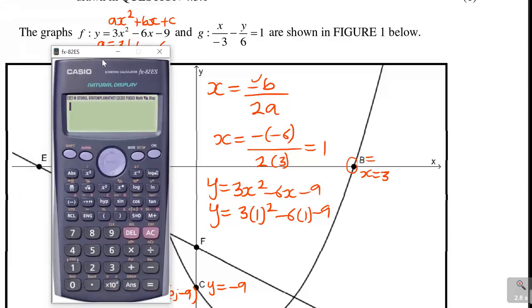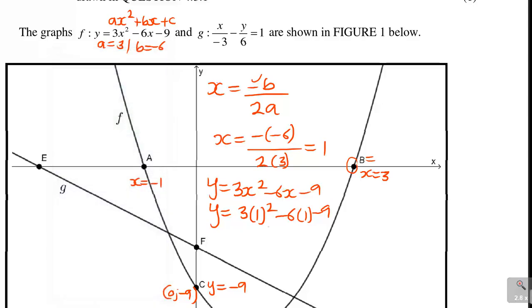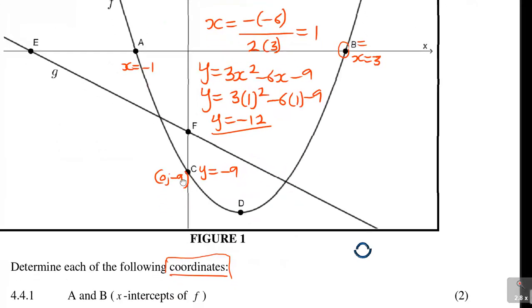And then check your answer, which is 3 times 1 squared minus 6 times 1, minus 9. It gives me minus 12. So y is negative 12. So these are the coordinates of the turning point. D there will be x is 1, y is negative 12.